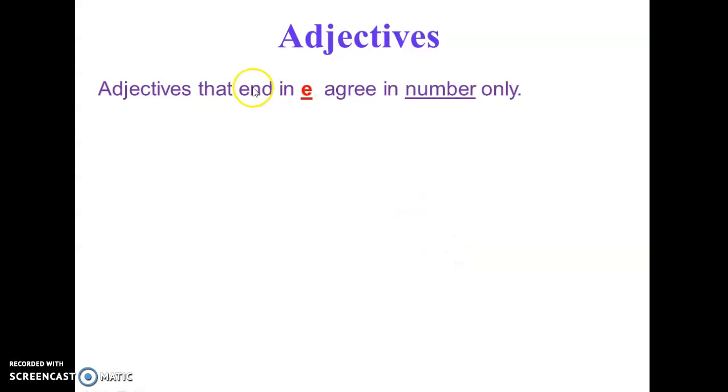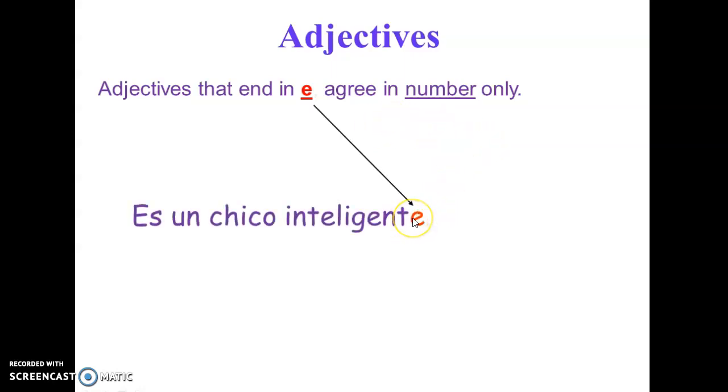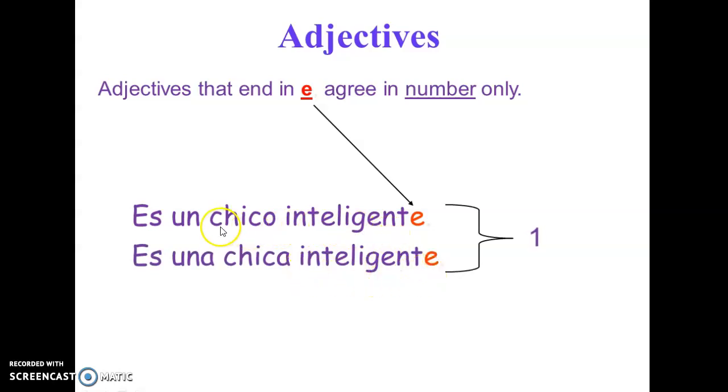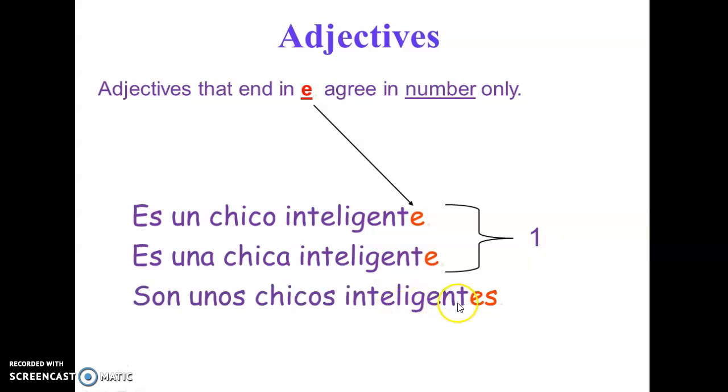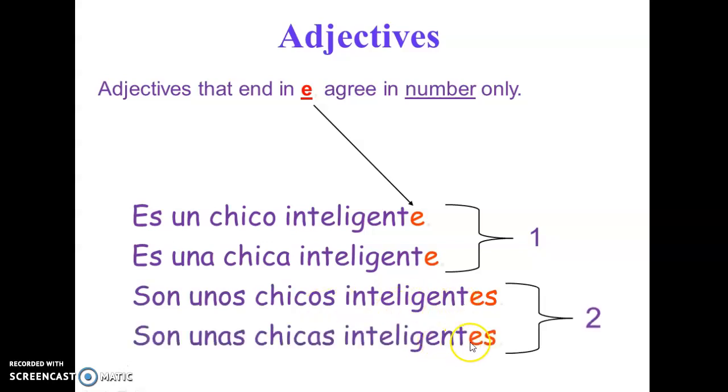Another group of adjectives, the ones that end in e. And in this case, they only agree in number. So it doesn't matter if it's a man or a woman, the ending is going to be e for all of it. Chico inteligente, chica inteligente. So a smart or intelligent guy, a smart or intelligent girl. And if it's plural, smart or intelligent guys, smart, intelligent girls. So inteligente, inteligentes.